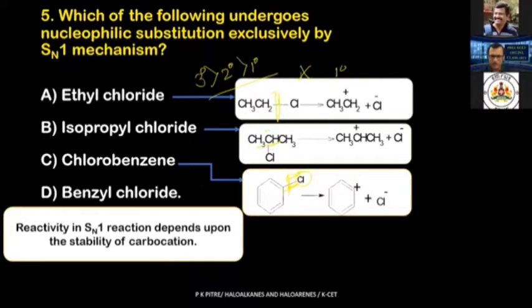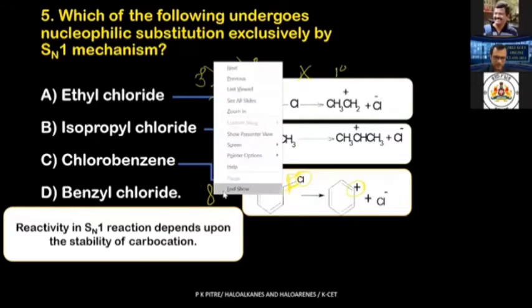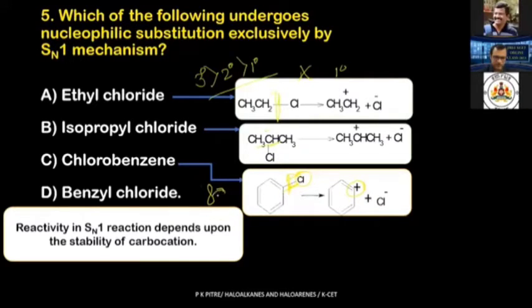And somehow imagine you have broken the bond. The positive charge will be developed over here. This is called phenyl cation, a very, very unstable carbocation. Why unstable? Imagine this is the orbital of the sp2 carbon atom over here, and there is another orbital which is connected to a p orbital of the chlorine atom.